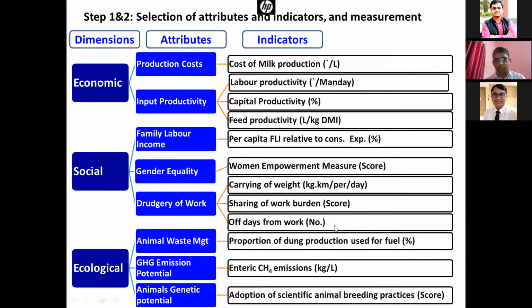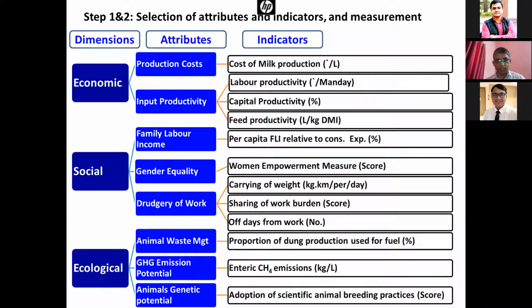Off days from work. Once the farmers start, they don't have off days like we have actually. So how many days they can afford away from the dairying, we collected the information, and this was included as an indicator. Animal waste management, how they are managing the waste. Proportion of dung used for fuel. Higher use of dung as fuel will lead to unsustainability. If it is used for manures, it will have a positive effect on sustainability.